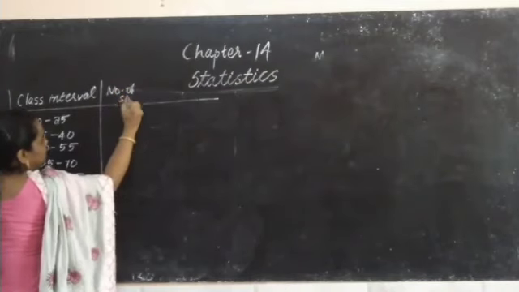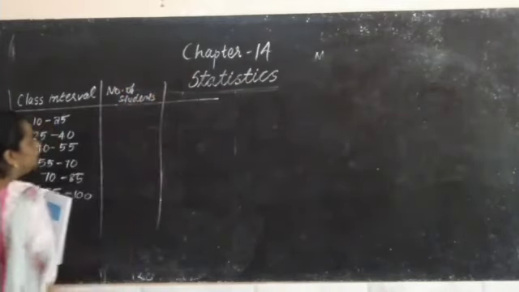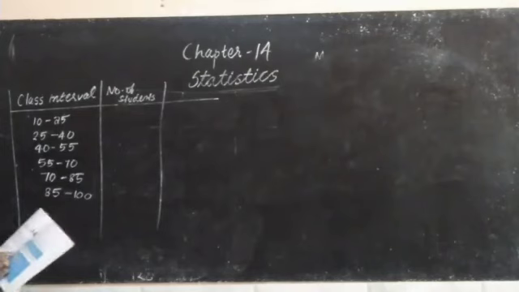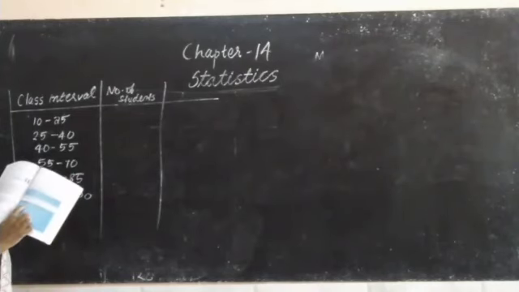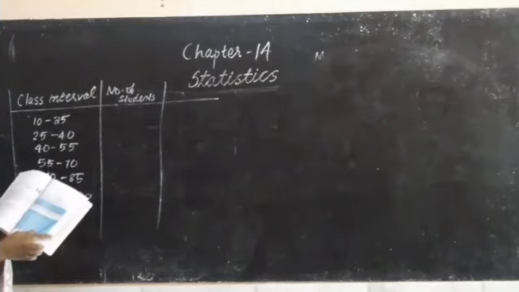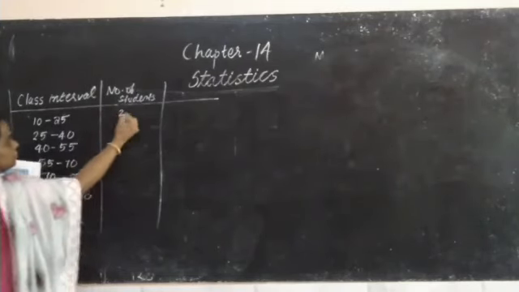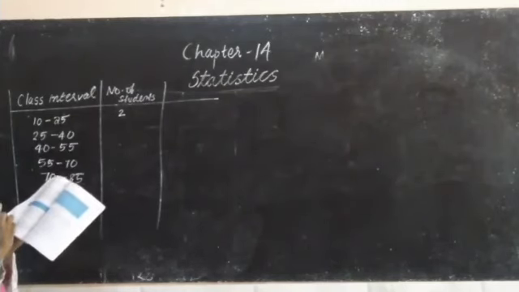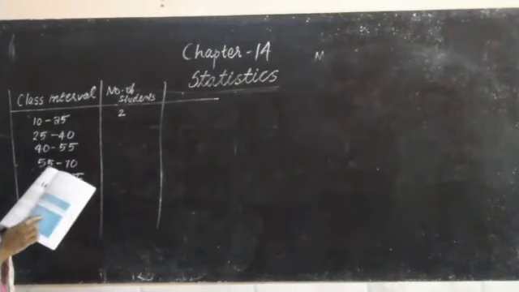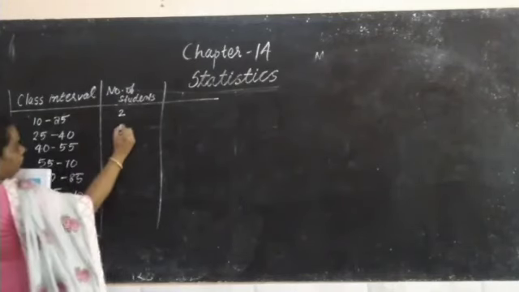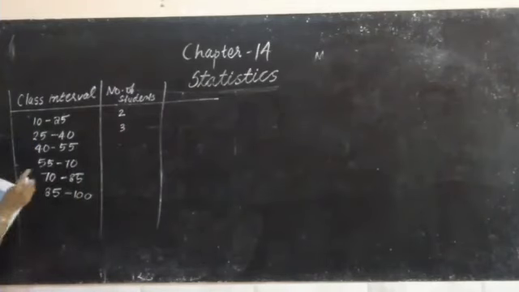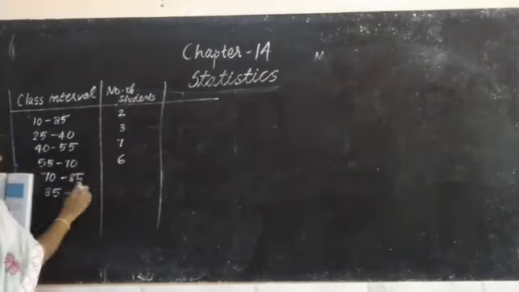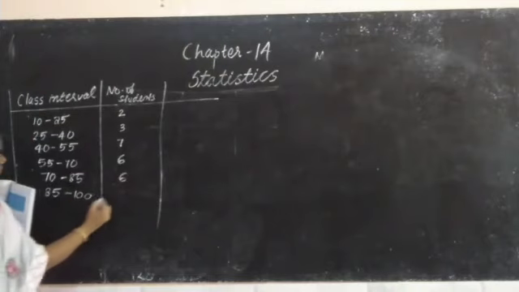That is the same data which we saw in the last question. How many students got marks between 10 to 25? 10 marks obtained by one student, 20 marks obtained by one student. So total, 2 students. Please take your textbook and check the data. Then 25 to 40, 3 students. Then 40 to 55, 7 students. 55 to 70, 70 to 85, 6, and 85 to 100, 6.